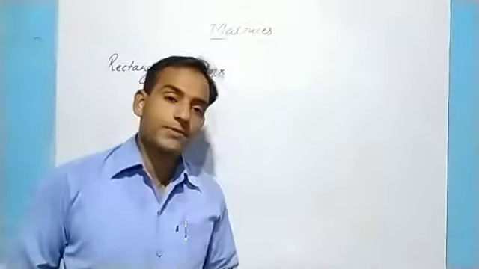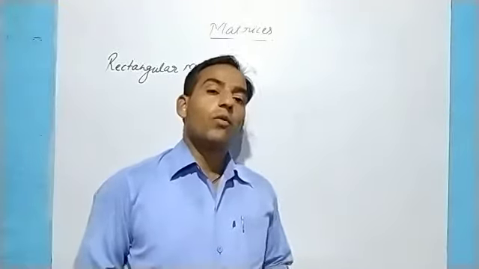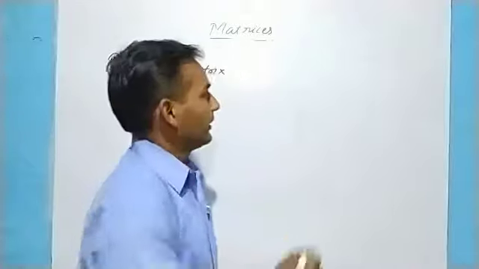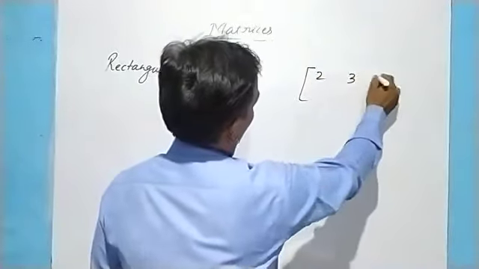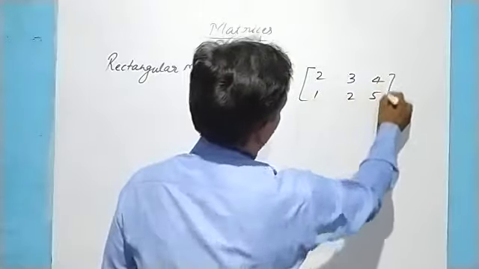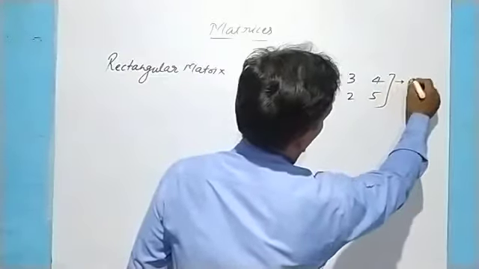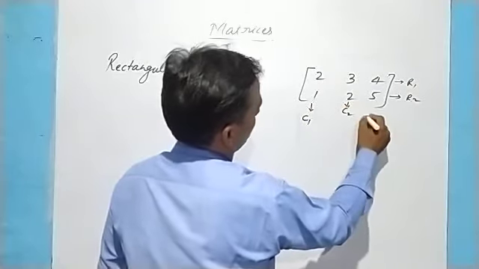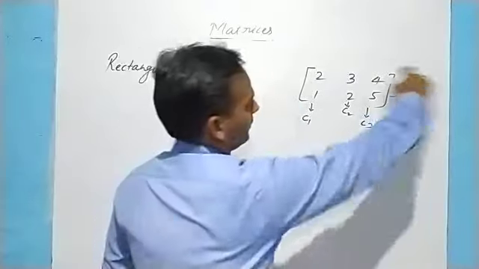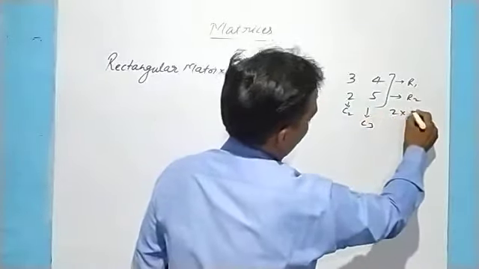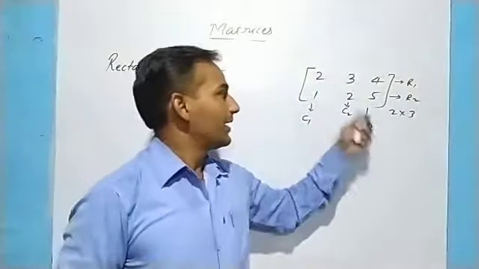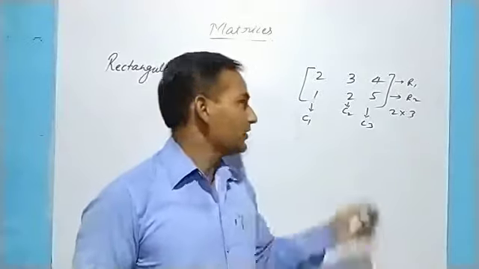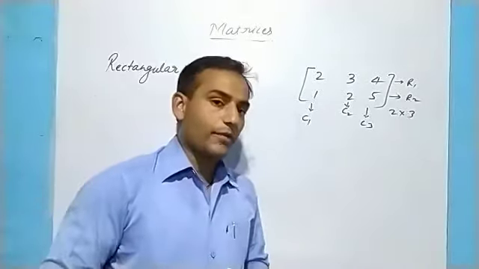What is a rectangular matrix? A rectangular matrix is one where the number of rows and the number of columns are different. If we write a matrix like 2, 3, 4 in the first row and 1, 2, 5 in the second, this is a matrix T. This is row 1, row 2, and column 1, column 2 and column 3. So it is a 2 cross 3 matrix. We have 2 rows and 3 columns, and 2 is not equal to 3. So this is an example of a rectangular matrix.